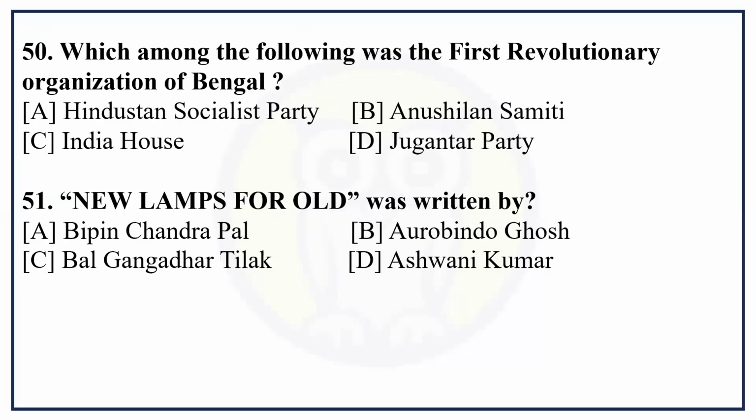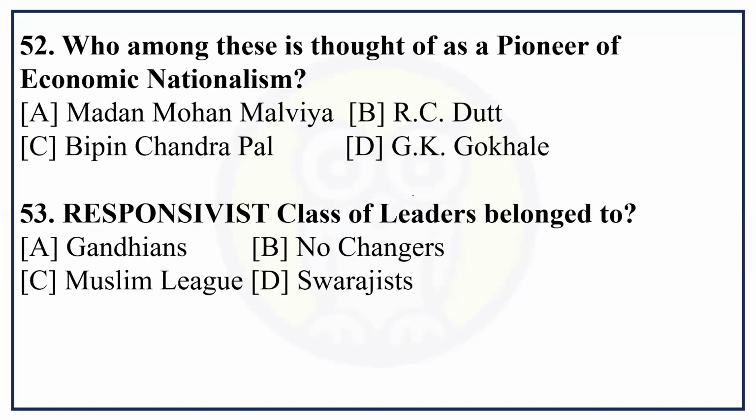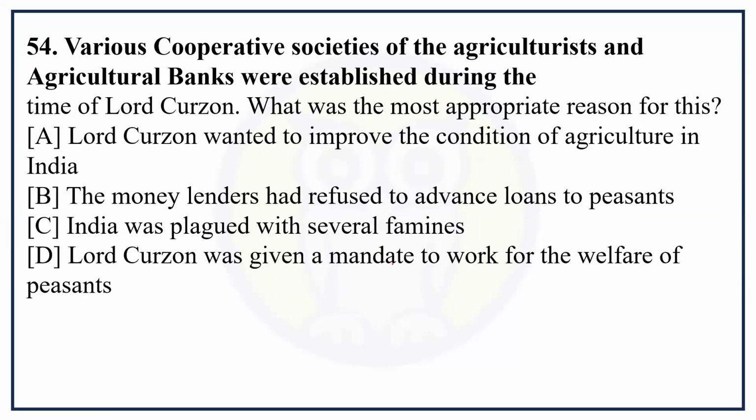Which among the following was the first revolutionary organization of Bengal? Anushilan Samiti. New Lamps for All was written by Aurobindo Ghosh. Aurobindo Ghosh is correct. Who among these is thought of as the pioneer of economic nationalism? R.C. Dutt. Responsivists class of leaders belong to Swarajists. Okay.